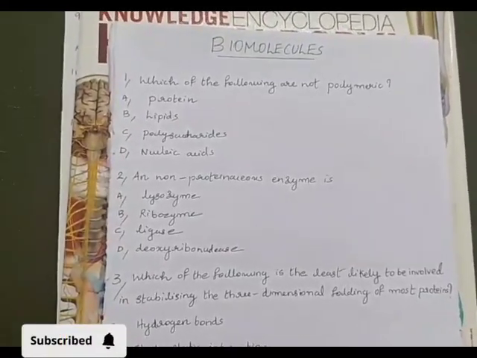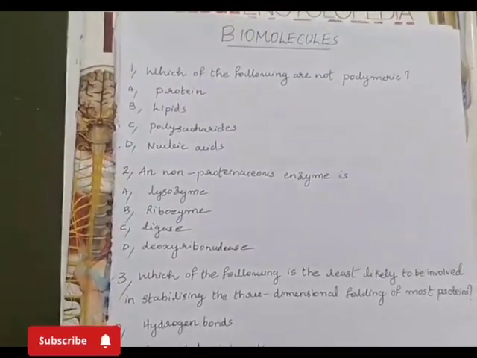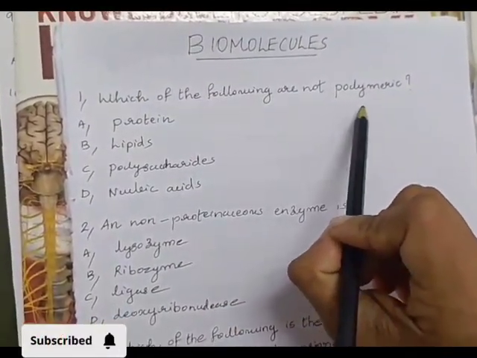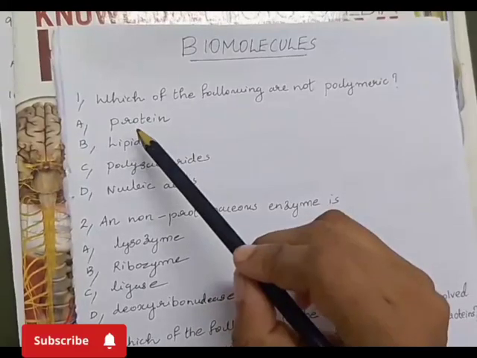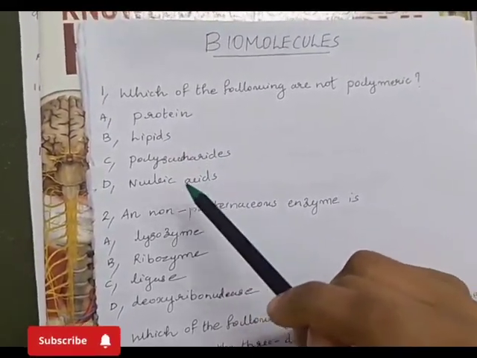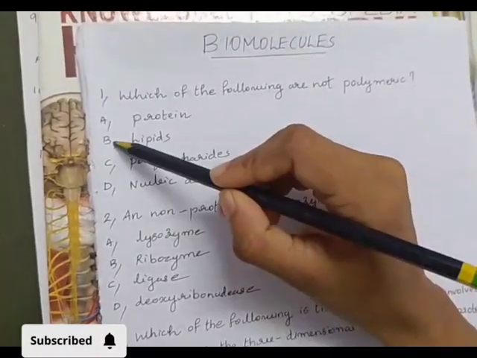These are the important MCQs from the chapter Biomolecules. 1. Which of the following are not polymeric? Option A protein, B lipids, C polysaccharides, D nucleic acid. Option B lipids.